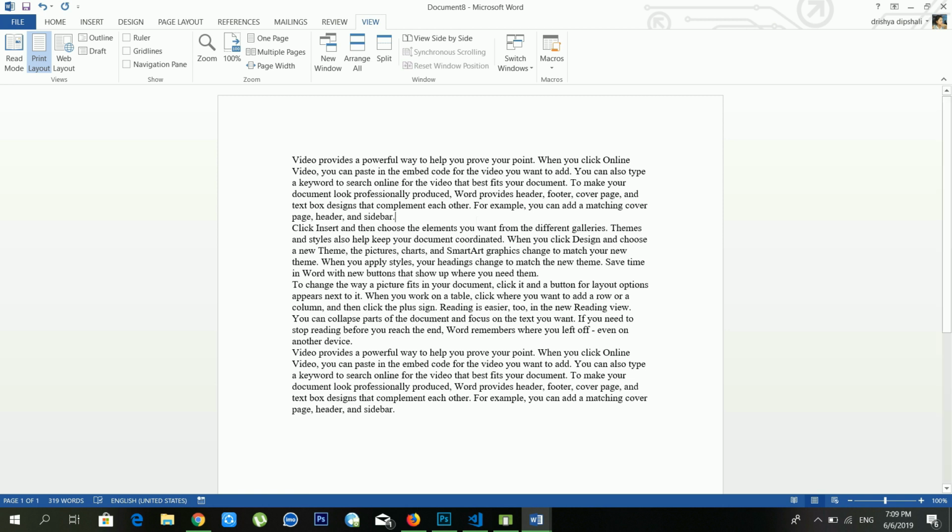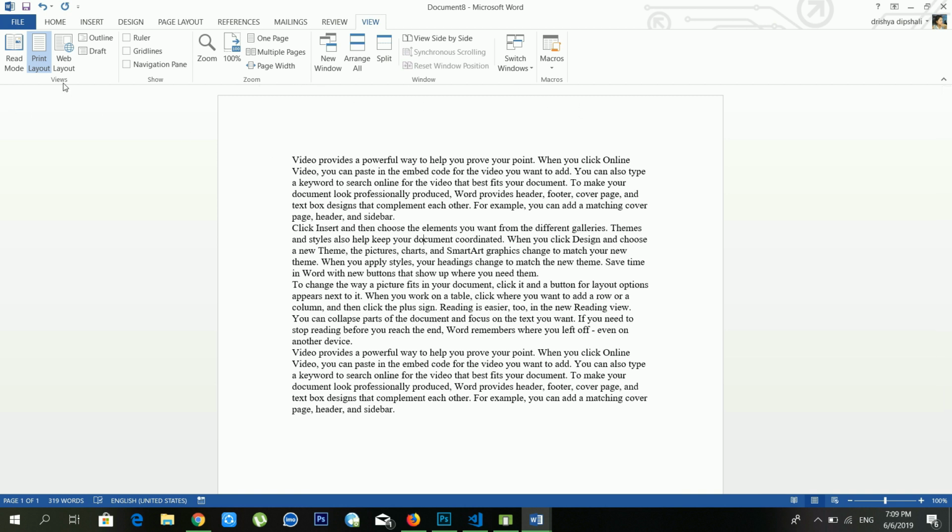So before we discussed the home, insert, design, page layout, references, mailings, and review menus, but today we are discussing our last menu, view. Inside view there are lots of sections available. So without any delay, let's begin our tutorial. You can see there are lots of sections available inside our view menu. There are the views section, another is the show section, another is zoom, window, and macros also available.